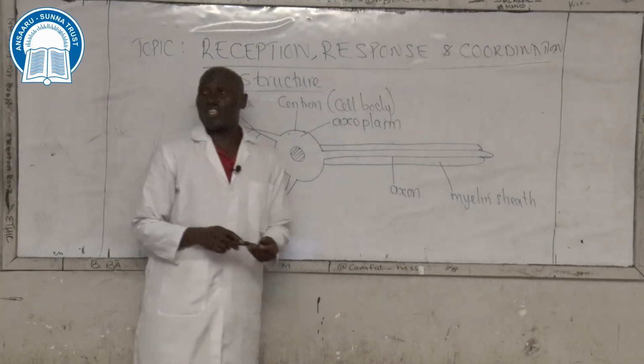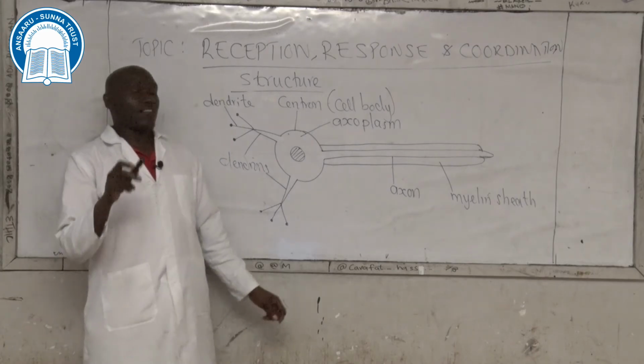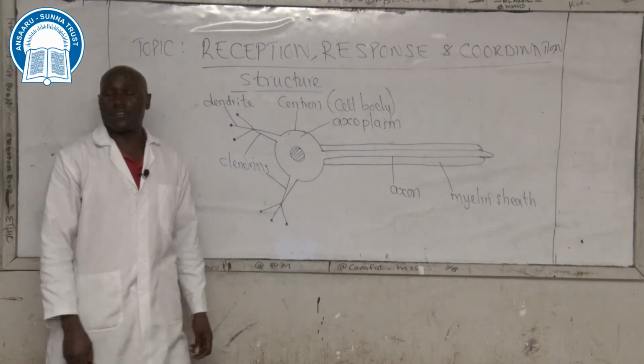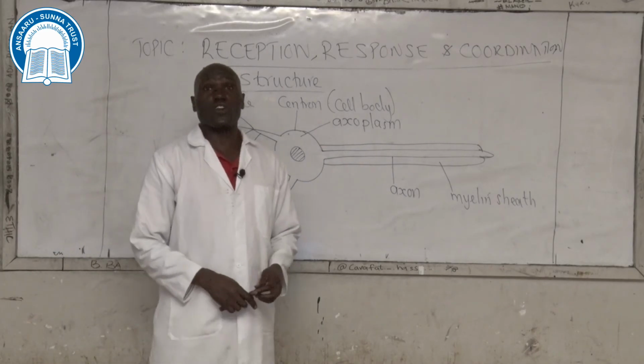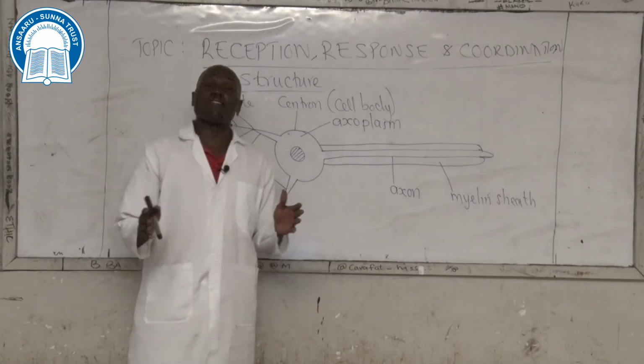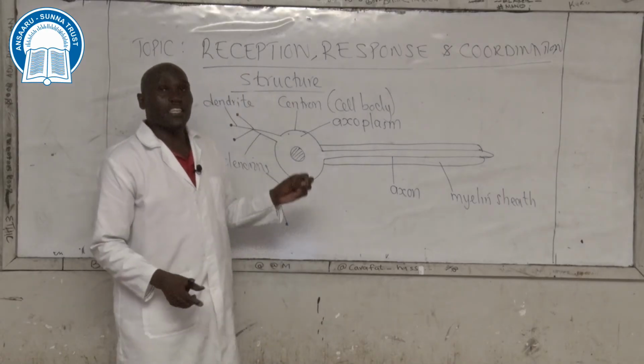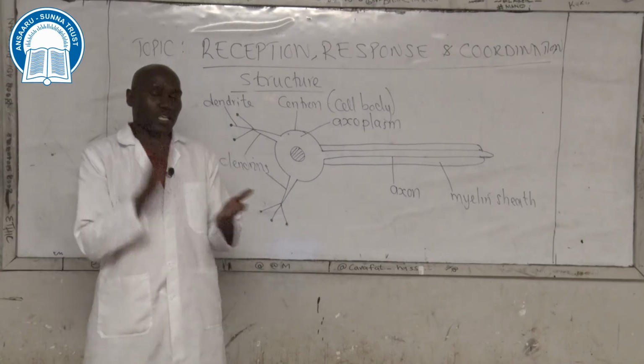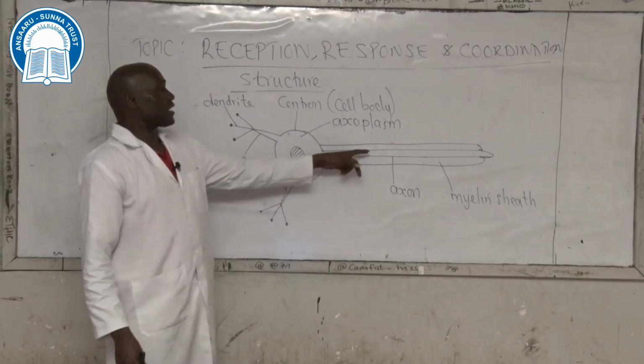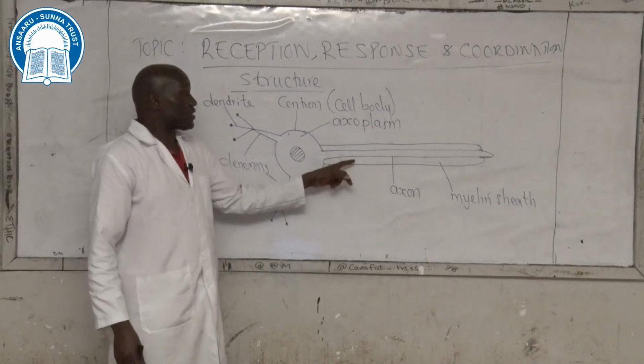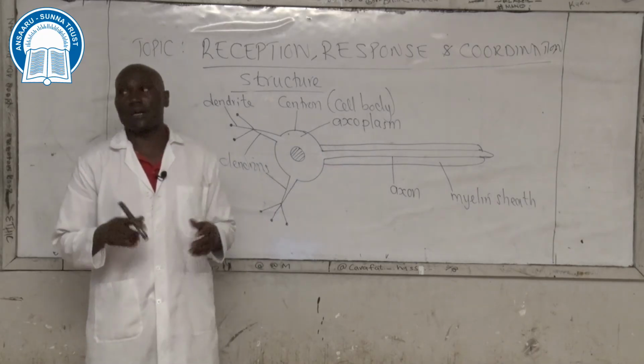The function or role of the myelin sheath is to serve as shock absorber, such that if the nerve or neuron is hit mechanically, axon is not destroyed because the myelin sheath will serve as shock absorber.